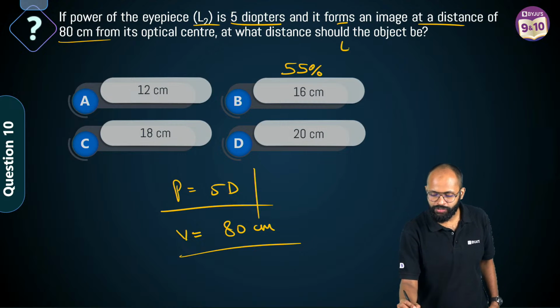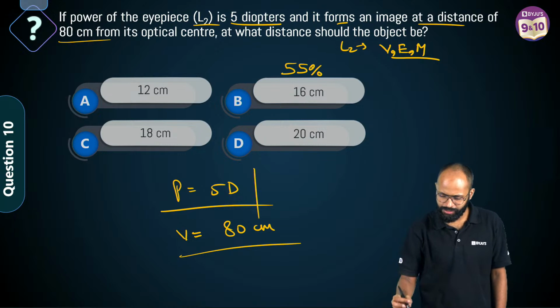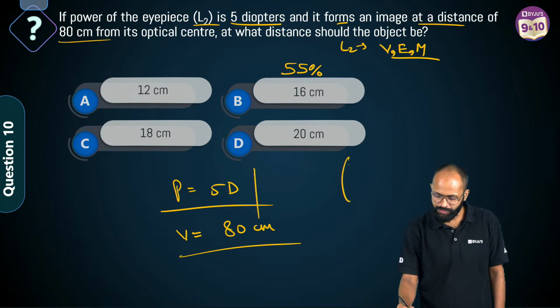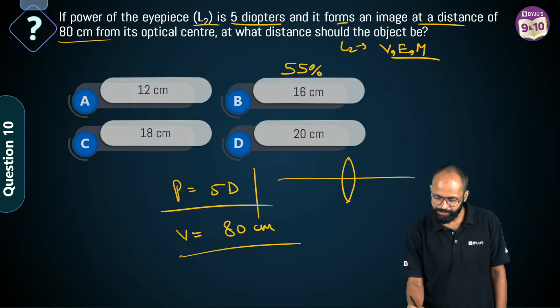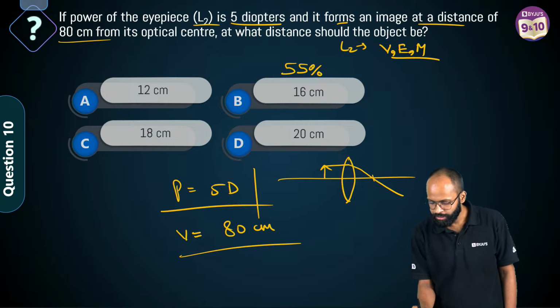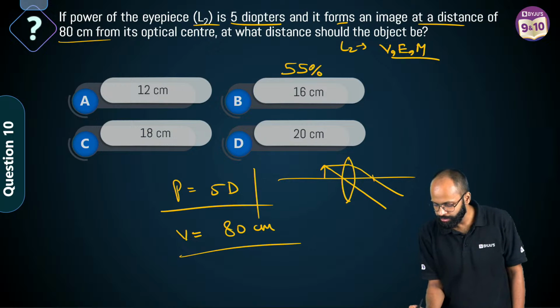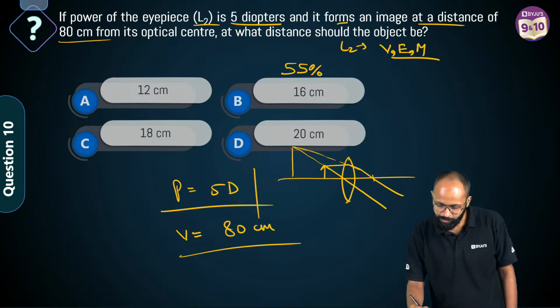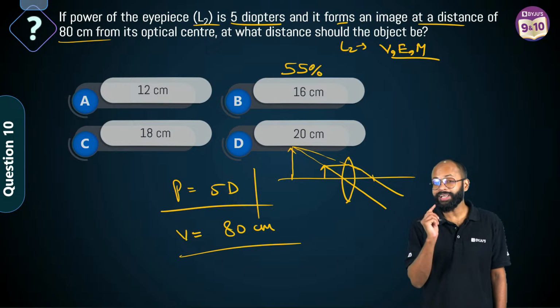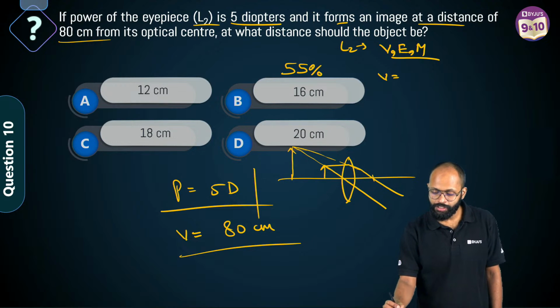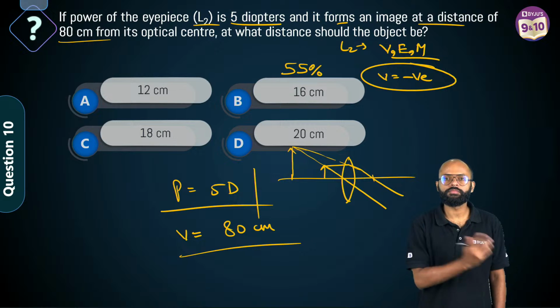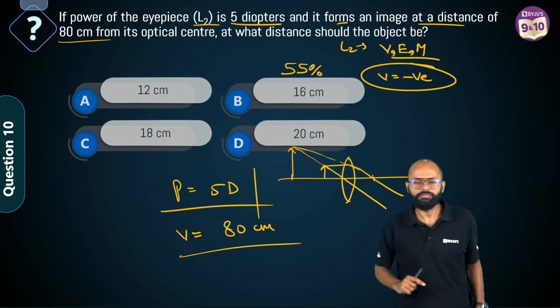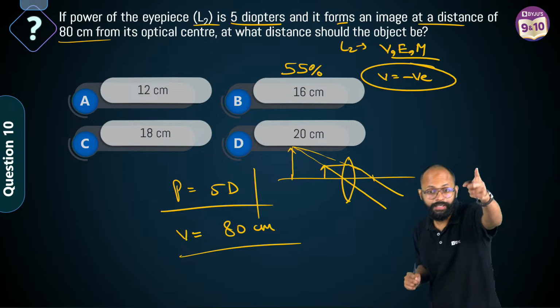L2 is forming what? Sir, a virtual, erect and magnified image. If you remember the case, sir, we have a convex lens. This is your principal axis. This is your object. A light ray falls, it passes through the focus. Then the light ray goes like this, and then you trace it back. And this is where your image is. So in the virtual, erect, magnified case, V is equal to negative. V is equal to negative, right? Correct. Very good.